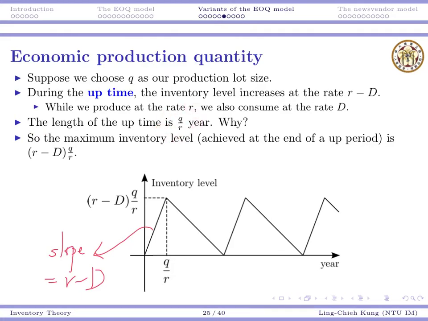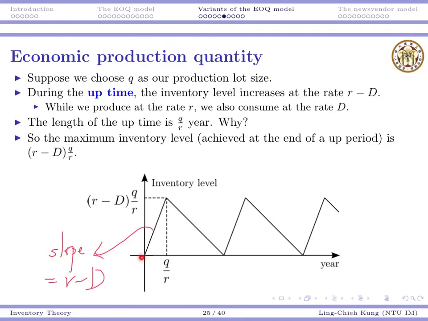Why? Here I'm saying that this length is Q over R. When we say we want to produce say 10,000 units, if each day we can produce 1,000, then the production process will take 10 days to be finished. The total amount we want to produce divided by the production rate.